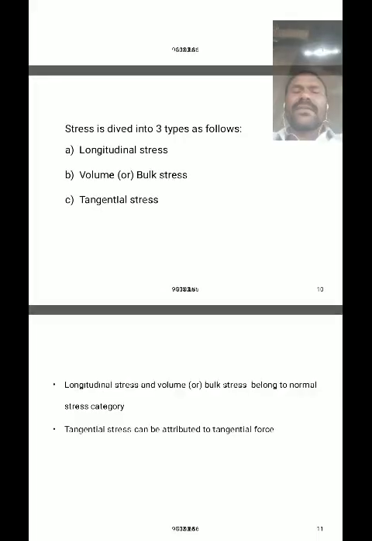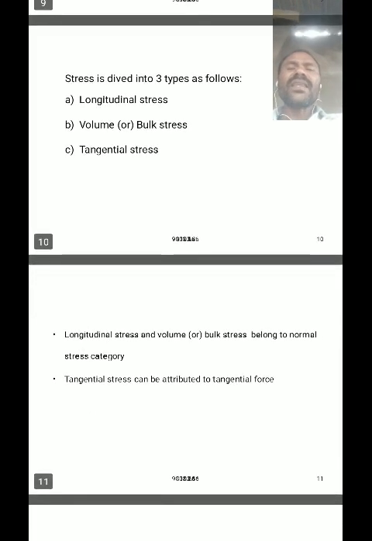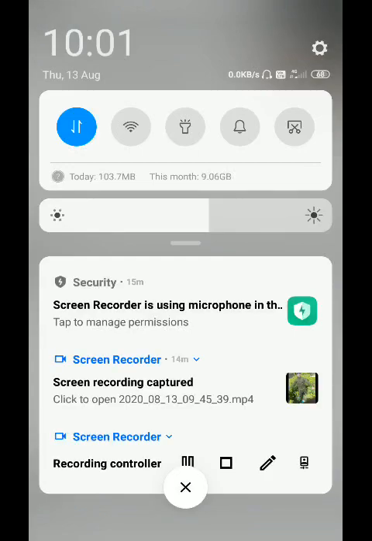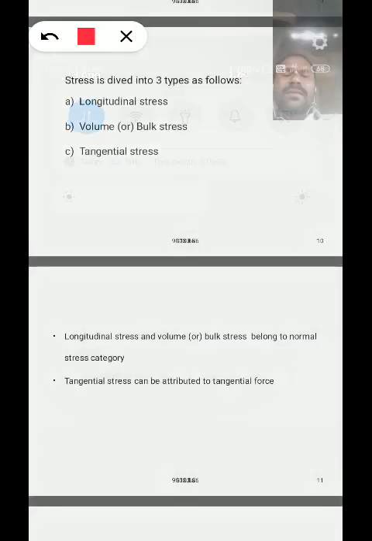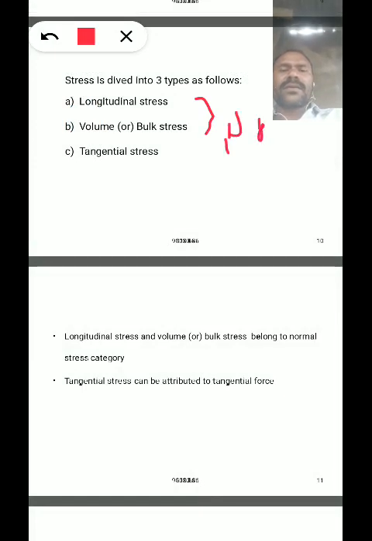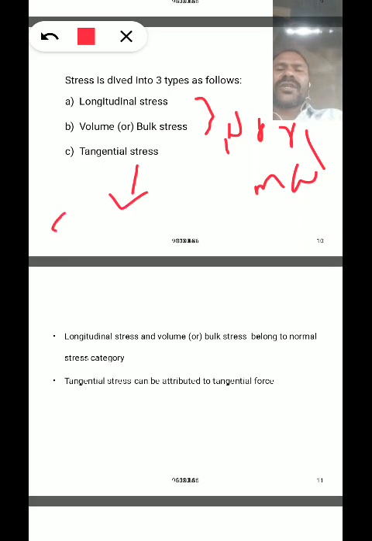Generally, stress is divided into three types as follows: longitudinal stress, volume or bulk stress, and shearing stress. These two stresses, longitudinal and volume, are called normal stress, and this other stress is called shearing stress.